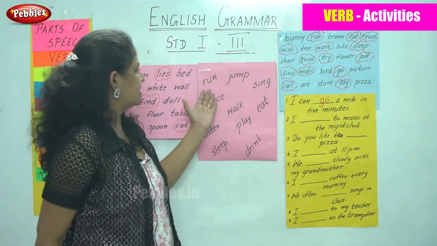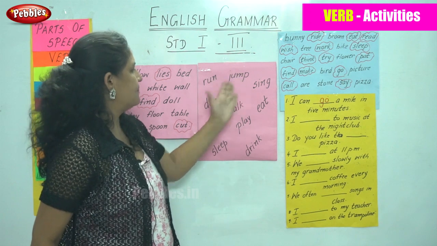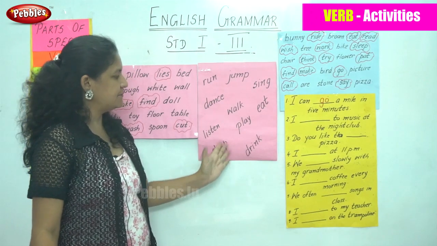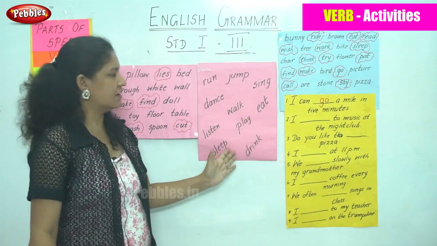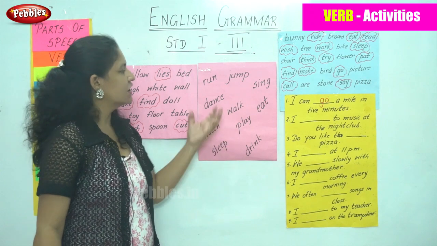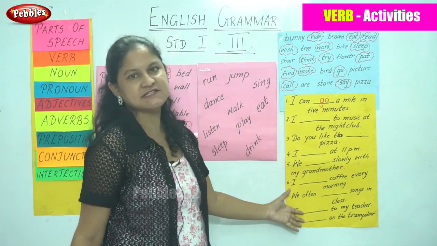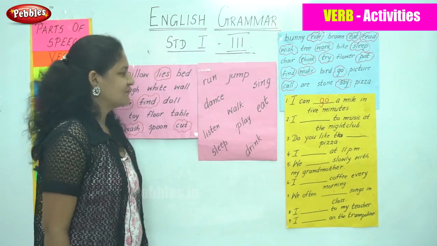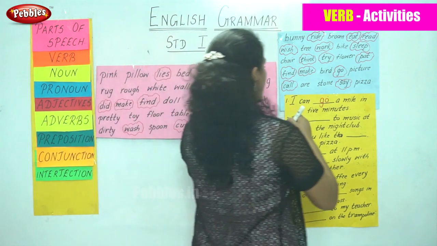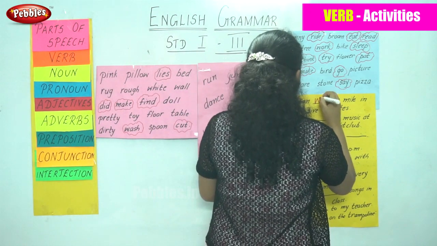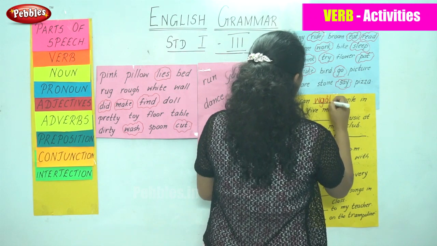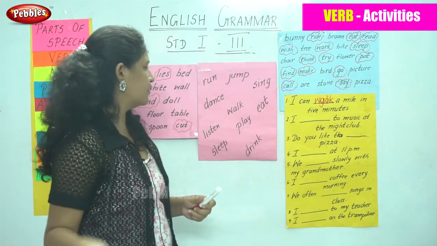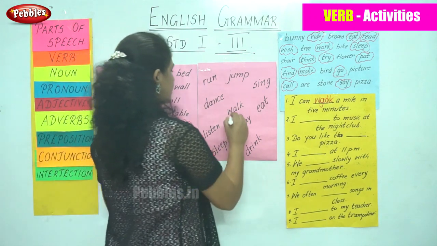So let us read these verbs: run, jump, dance, sing, walk, listen, sleep, play, eat, drink. And I am going to match these verbs with the sentences here. So let us see which sentence is correct. The first is, I can walk a mile in 5 minutes. I am going to circle the word walk.